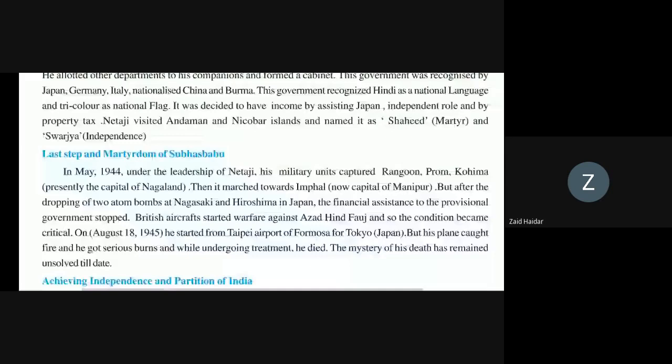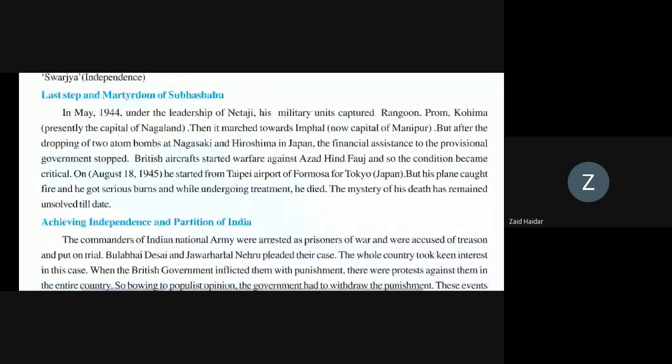Understood this much? Then in May 1944, under the leadership of Netaji, he captured military units, capturing Rangoon, Prome, and Kohima. Then he marched towards Imphal. When bombs were dropped on Nagasaki and Hiroshima in Japan, he stopped the provisional government, but the British were against the Azad Hind Fauj, so his situation was becoming critical.